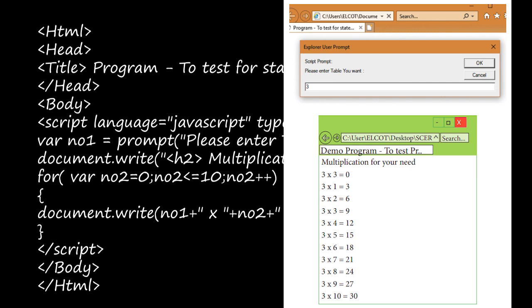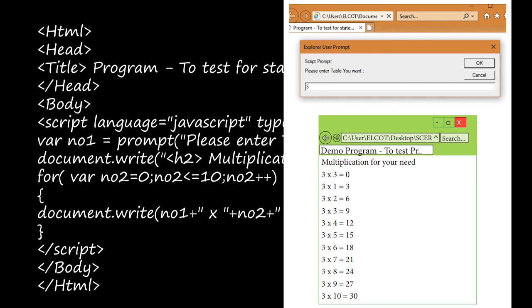Okay, and inside this for loop, if you see, first no1, the value of no1 will be displayed. See here, no1, if you are entering 3, in the place of no1, we'll get it as 3, right? In no2 only we are using for loop. So no2, in each line, if you see, first value is the value no2. What value you are giving? 3, right? So the value will be 3, right?